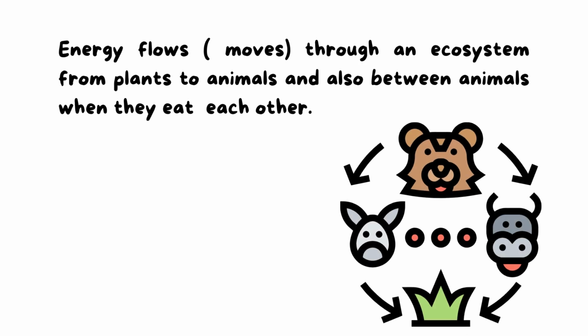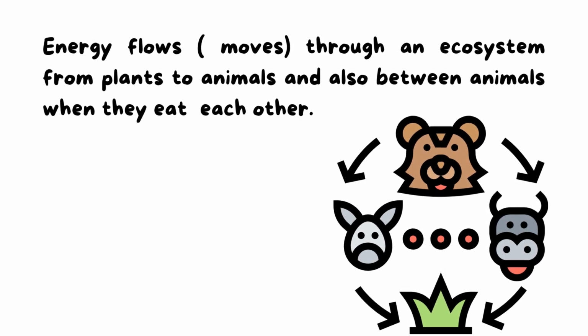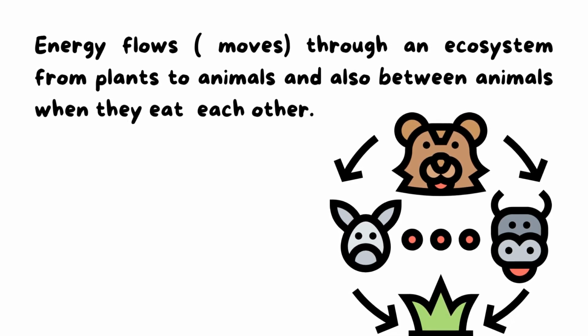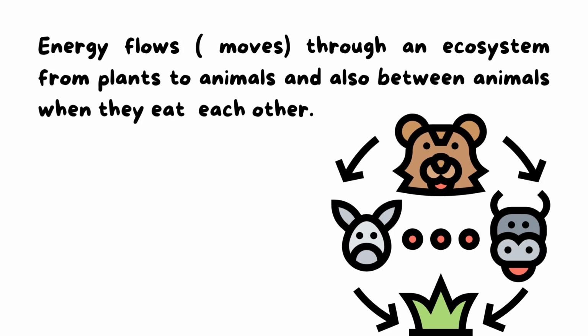So what is the meaning of energy flow? Energy flow is how energy moves through an ecosystem from plants to animals and also between the animals when they eat each other. So this is the energy flow.